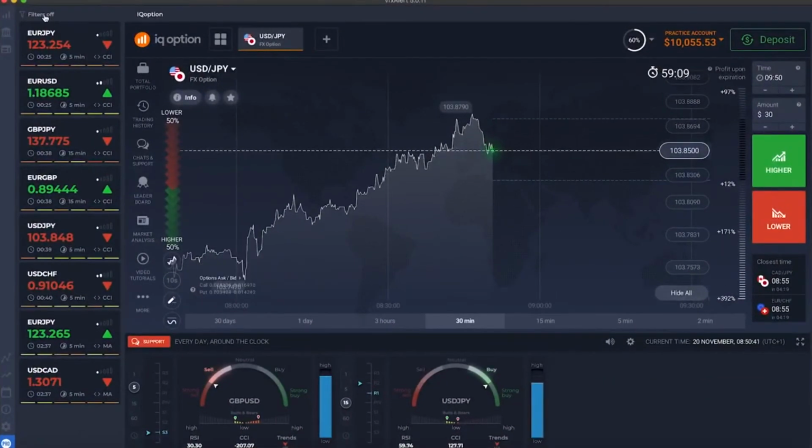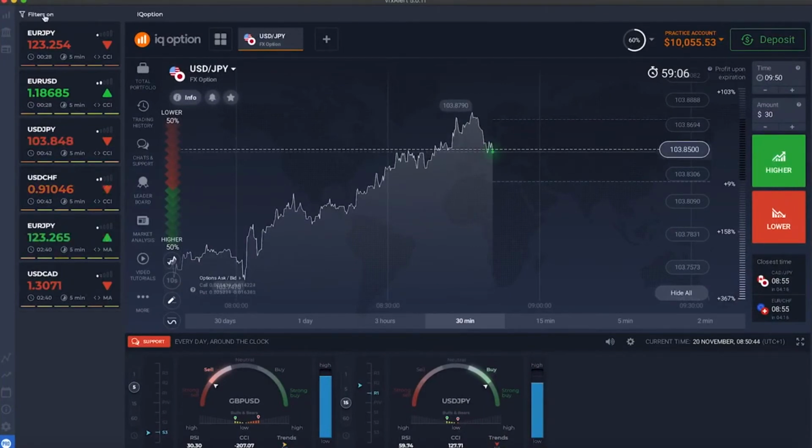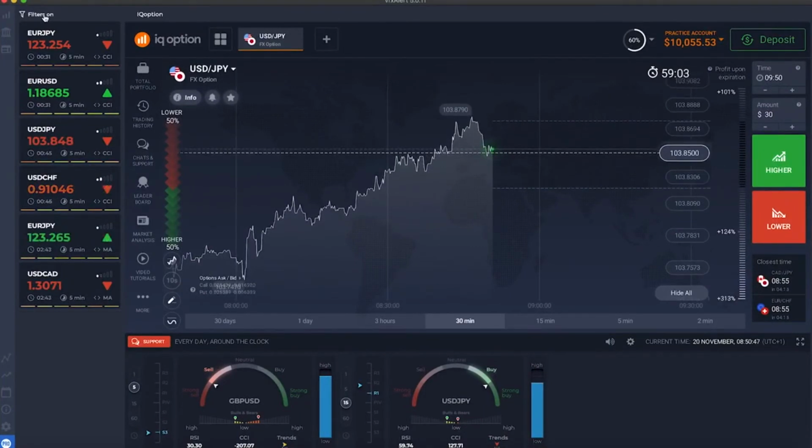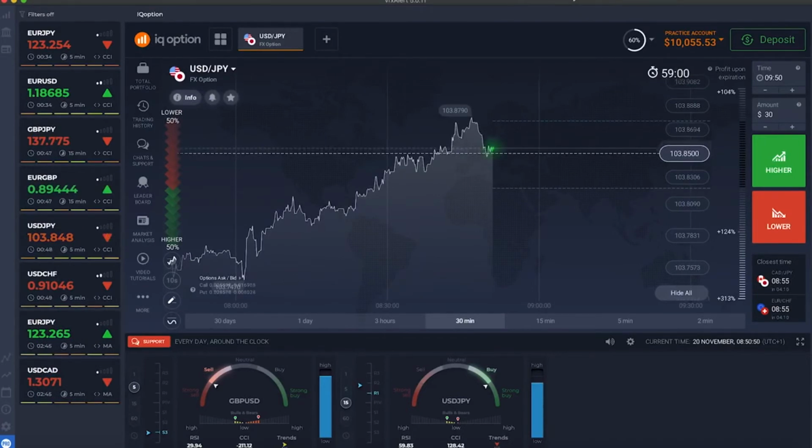If you want to reset your settings, go to the upper menu and click filters on. You will see signals of all types. To apply the filters, click filters off. You will only have signals with the settings you selected. Remember that the signals appear only when the market situation contributes.